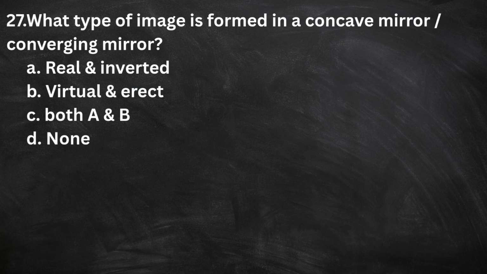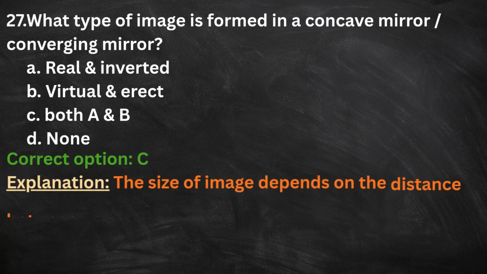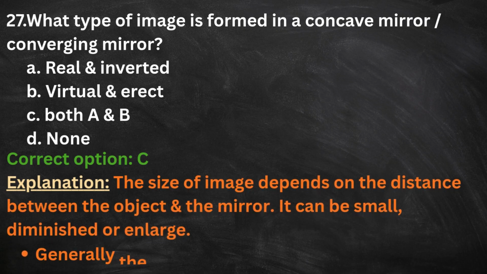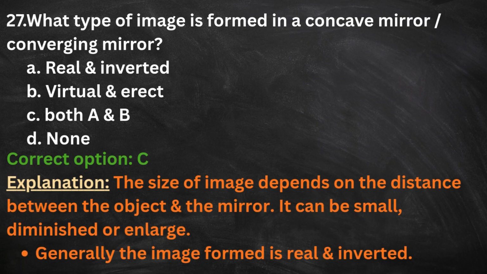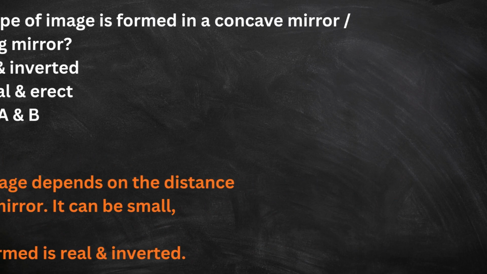27. What type of image is formed in a concave mirror or converging mirror? A. Real and inverted. B. Virtual and erect. C. Both A and B. D. None. The correct option is C. Here is the explanation. The size of image depends on the distance between the object and the mirror. It can be small, diminished, or enlarged. Generally, the image formed is real and inverted.